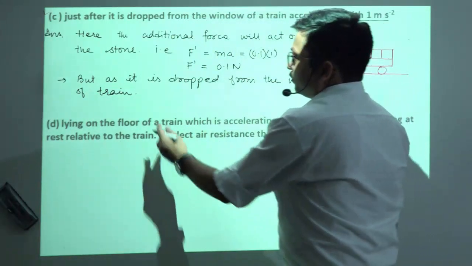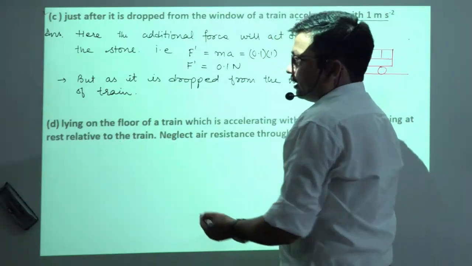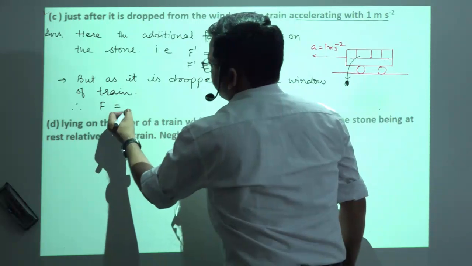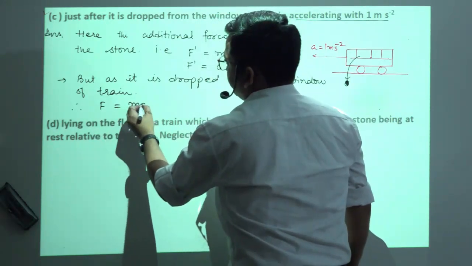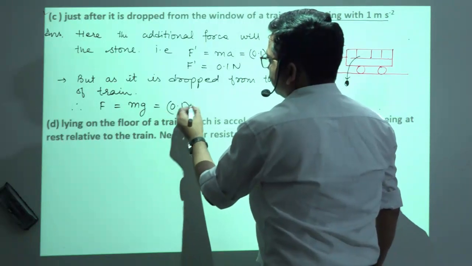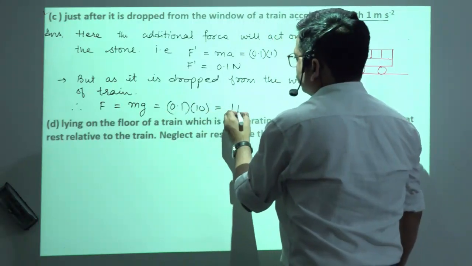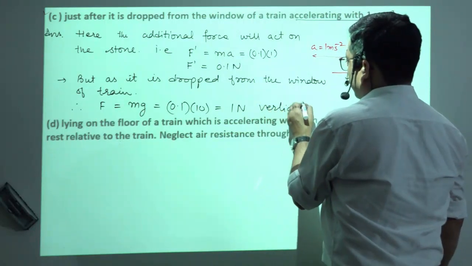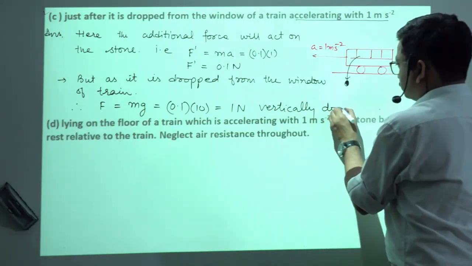According to Newton's second law, the force acting on it will be F = mg, that is 0.1 into 10, equal to 1 Newton, and this force will be in the vertically downward direction.